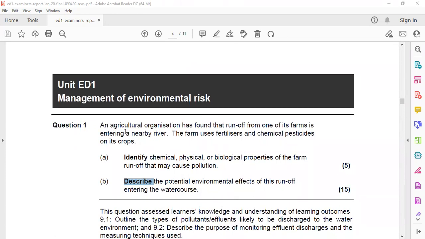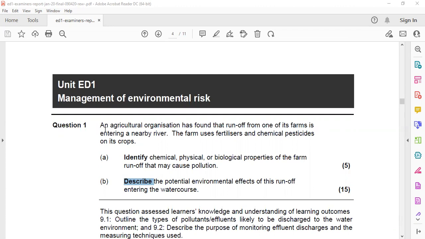The first question: an agricultural organization has found that runoff from one of its farms is entering a nearby river. The farm uses fertilizers and chemical pesticides on its crops. So you may understand the question in the first reading itself, but it is recommended you read the question 2 to 3, 4 times. Then only you will understand the clauses inside, what is being asked. Immediately the answer will come into your mind. So accordingly, the answers can be designed.